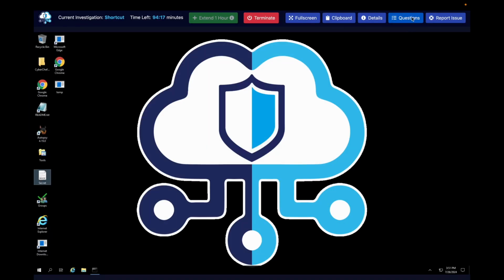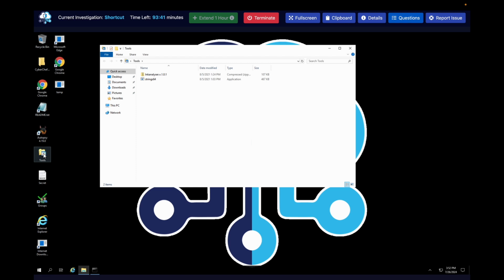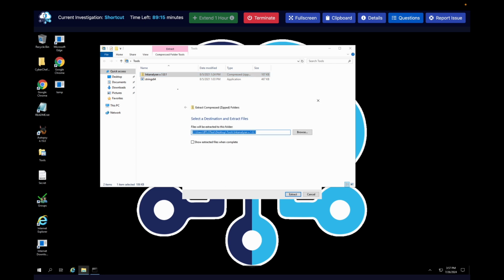All right, question 4. What is the name of the machine the shortcut file Microsoft Edge came from? What? Shoot. I didn't realize we had a tools folder. Oh, so strings is right here. And then we have LNK Analyser, which is zipped up for some reason. Guys, if you're making labs, don't zip up the tools, please. Have them unzipped. Let's do extract.